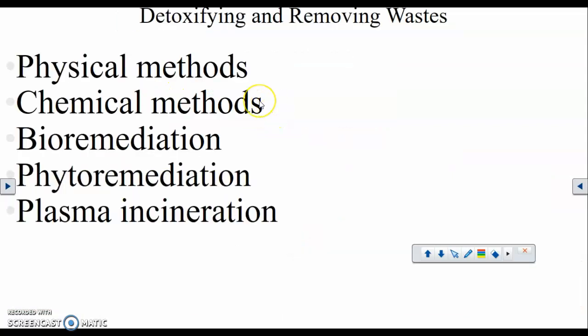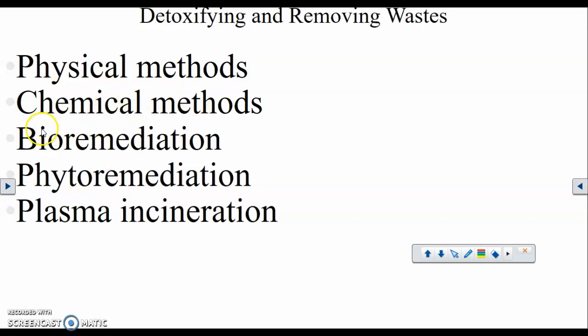There are other ways that we can detoxify and remove waste, such as physical methods. Okay, there are a lot of methods here. Physical methods is basically just dig it up and remove the stuff, the hazardous waste. That's one way. Chemical methods: let's say there's a chemical that reacts with another chemical, then you mix them together. And that reaction neutralizes the previously hazardous waste. So that's a chemical method.